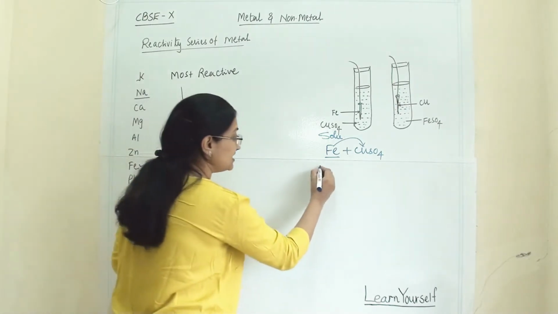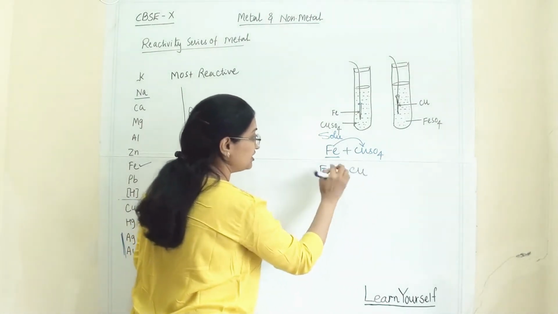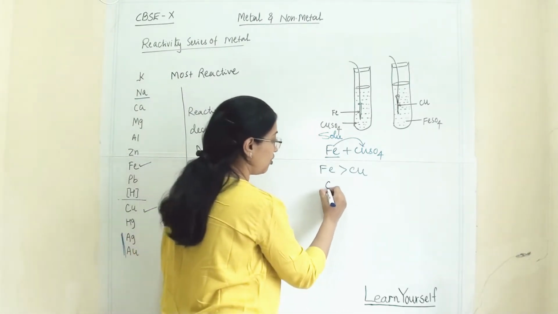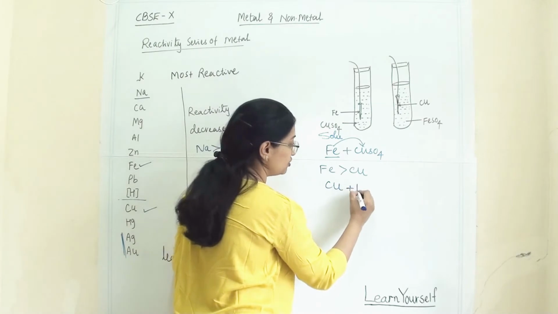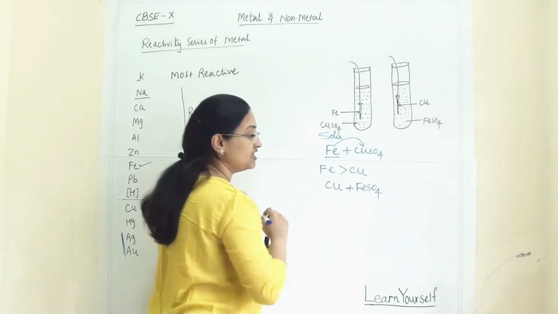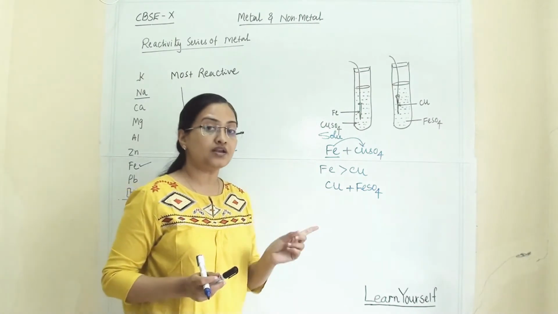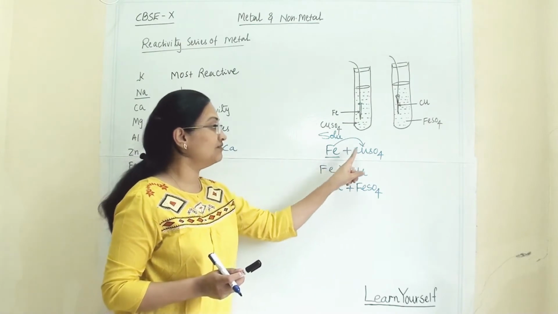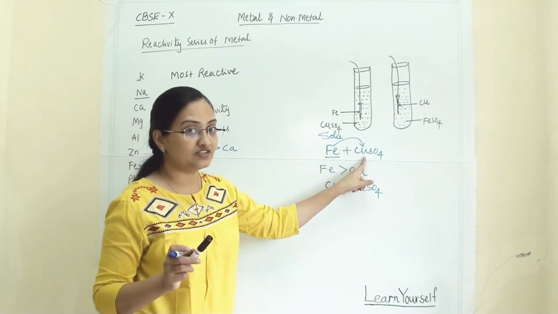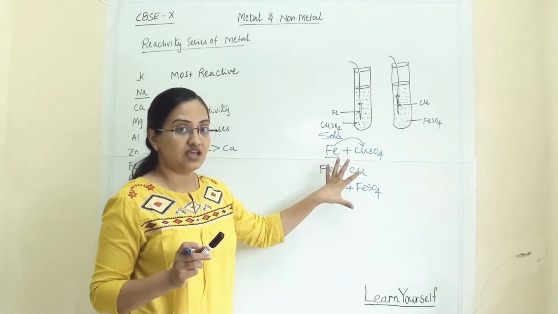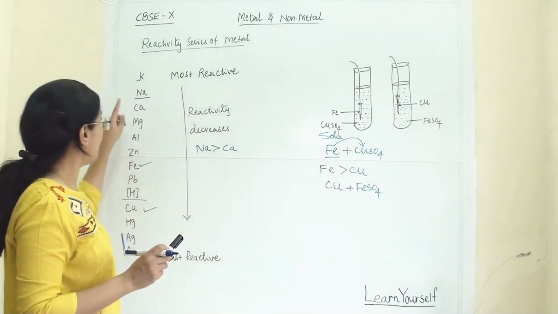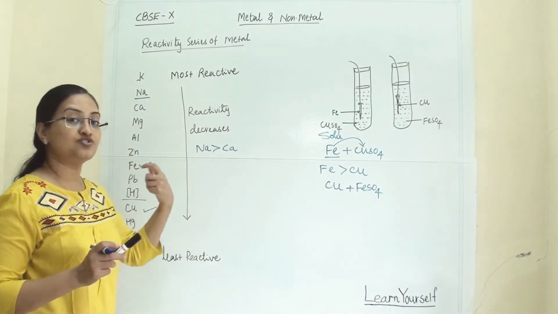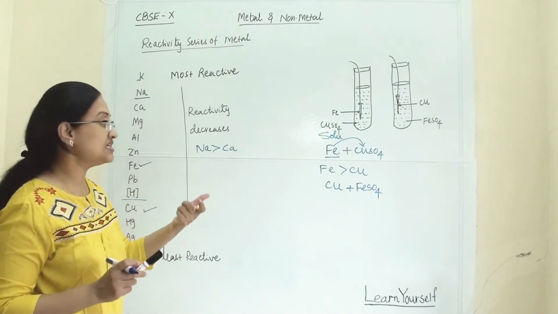Fe, or iron, is more reactive than copper, so it will displace copper from the copper sulfate solution. So the copper will be left alone and the solution will become FeSO4. This happens when one more reactive metal and one less reactive metal are present. The more reactive metal takes the place of the less reactive metal. To understand this and get the correct answer, you have to remember this reactivity series of metals. Then only can you tell which metal is reactive and which will displace another metal.